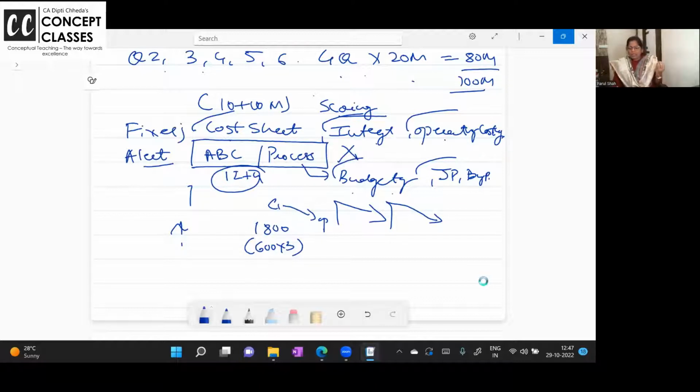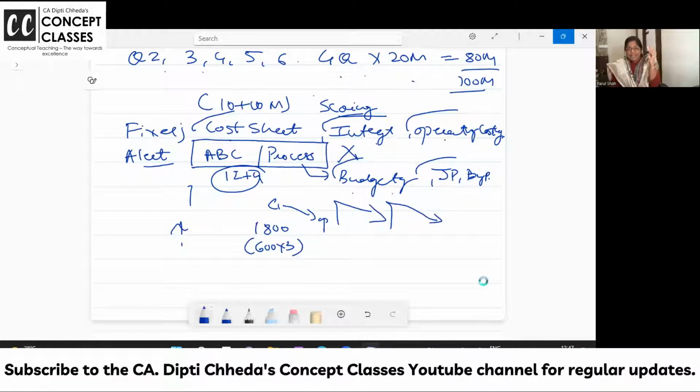And a common question asked to me is, ma'am, for process costing, how do we come to know whether we have to do FIFO or weighted average? Dear students, 99% of the time they clarify by which method you have to do. And if opening work in progress percentages are given separately, then only you can do it by FIFO method. First you complete the opening work in progress: if it is 60% complete, you do the remaining 40%, and from current production you take the remaining. So for process costing, this is it. If opening work in progress stages are not given, then definitely it is weighted average.